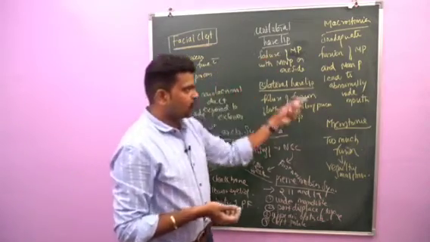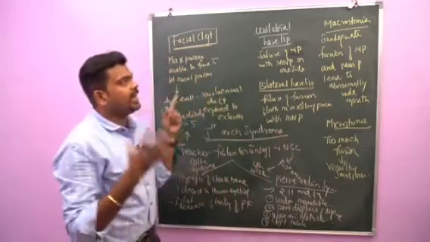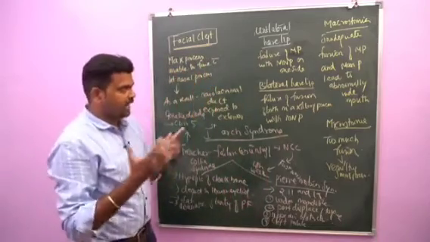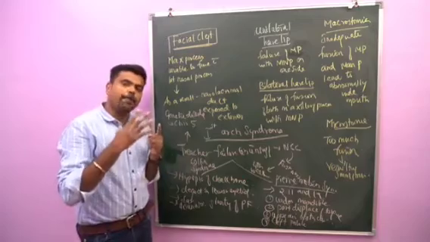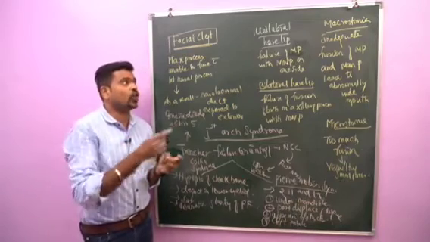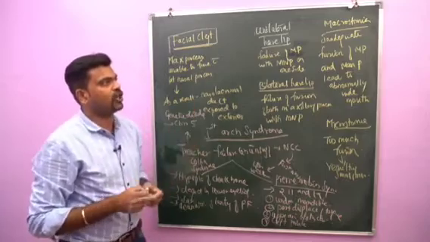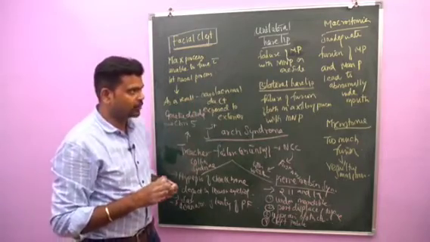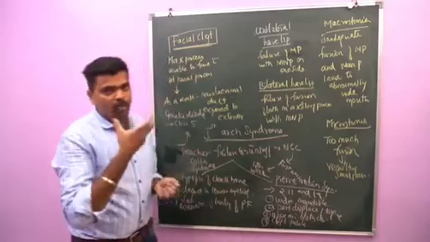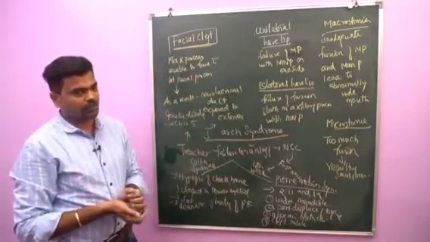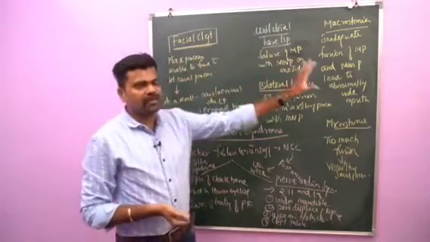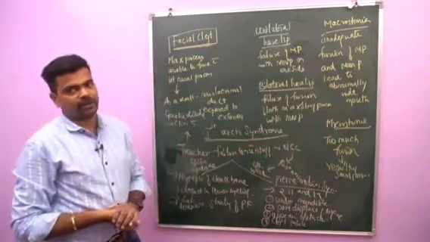What do you mean by macrostomia and microstomia? Inadequate fusion of the maxillary process and mandibular process leads to an abnormally wide mouth. This condition is called macrostomia. In the case of microstomia, too much fusion of the maxillary process and mandibular process leads to a small mouth. This condition is called microstomia. So these are the common anomalies seen in the later development of the face.